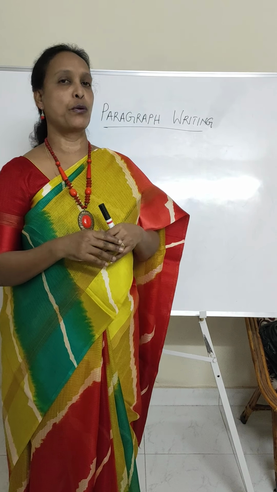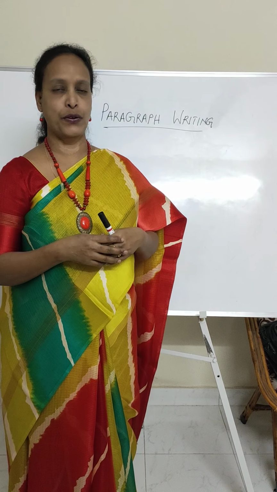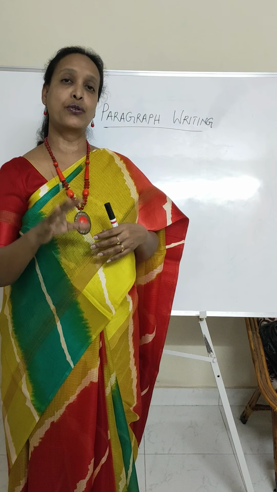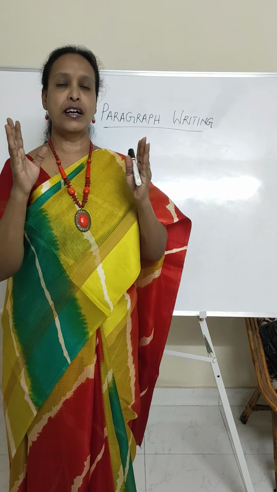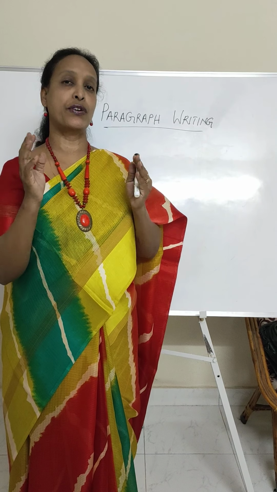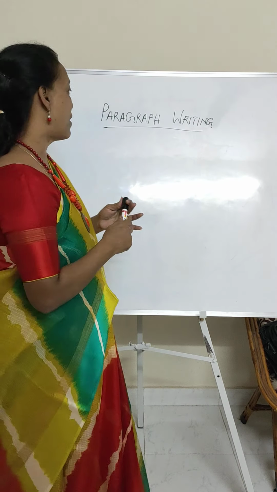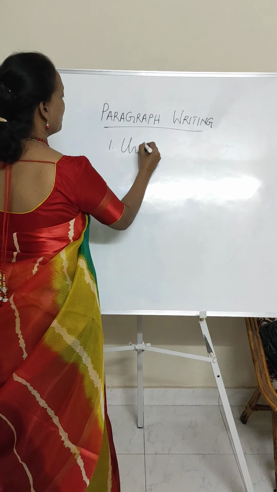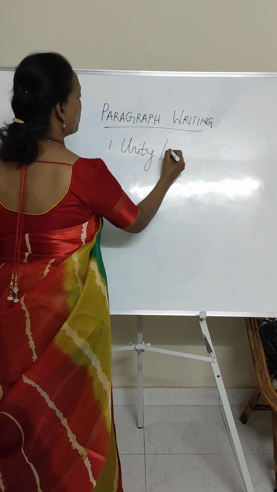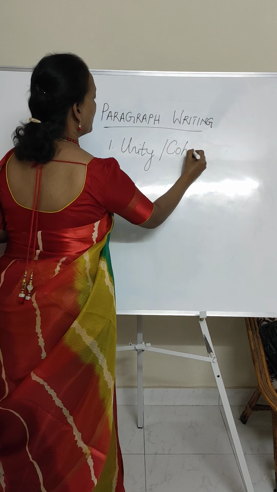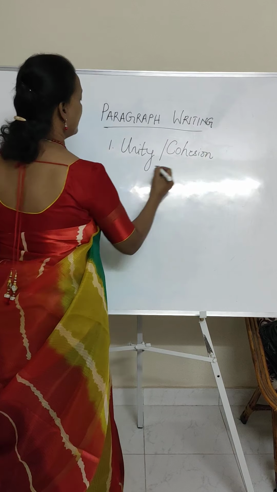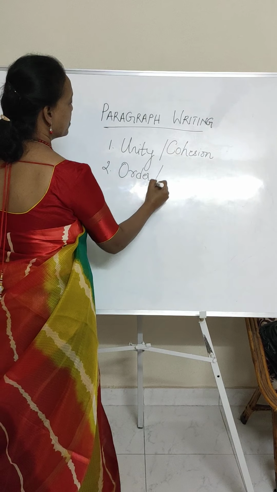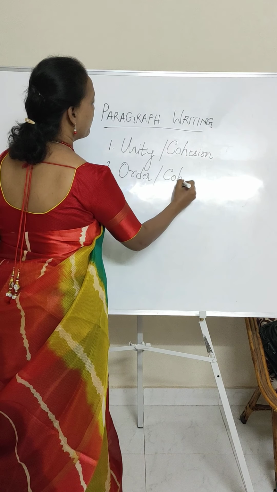So paragraph writing, as I told you, is a group of sentences, and you should have around 8 to 10 lines to call it a paragraph. Now there are a few things that you have to keep in mind while you are writing a paragraph. The first thing is called unity, or cohesion. I'm going to explain all this in detail as I finish writing here. The second is order, or as it is called, coherence.